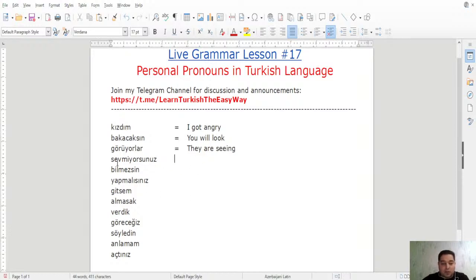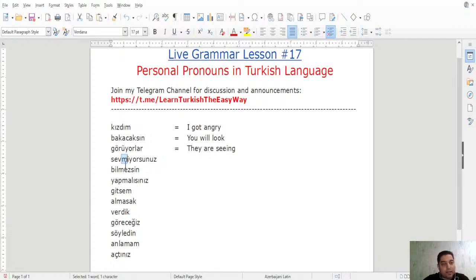Sevmiyorsunuz. The verb here is sevmek, right? We have sev as the root. Then we have negative. Sev me, right? That m makes it negative. Seviyorsunuz is affirmative. Sevmiyorsunuz is negative.